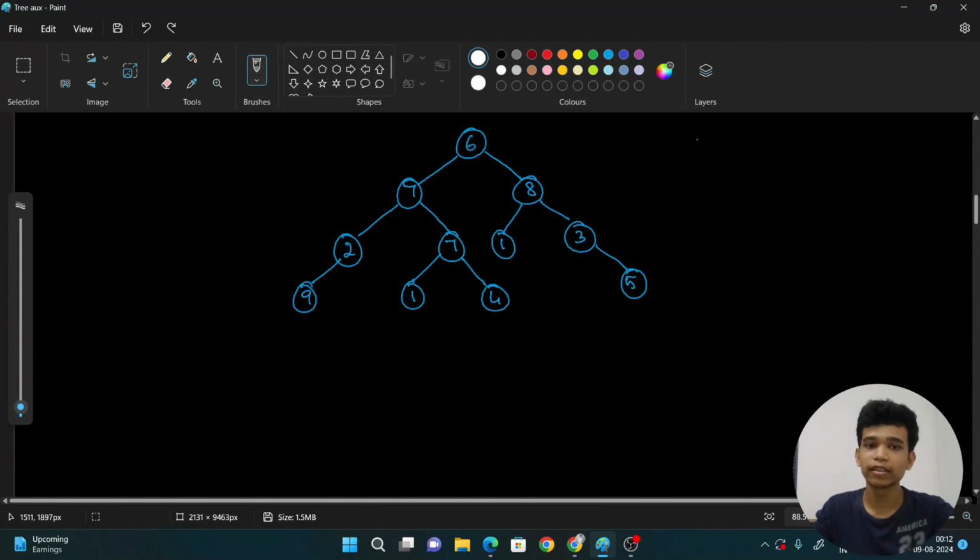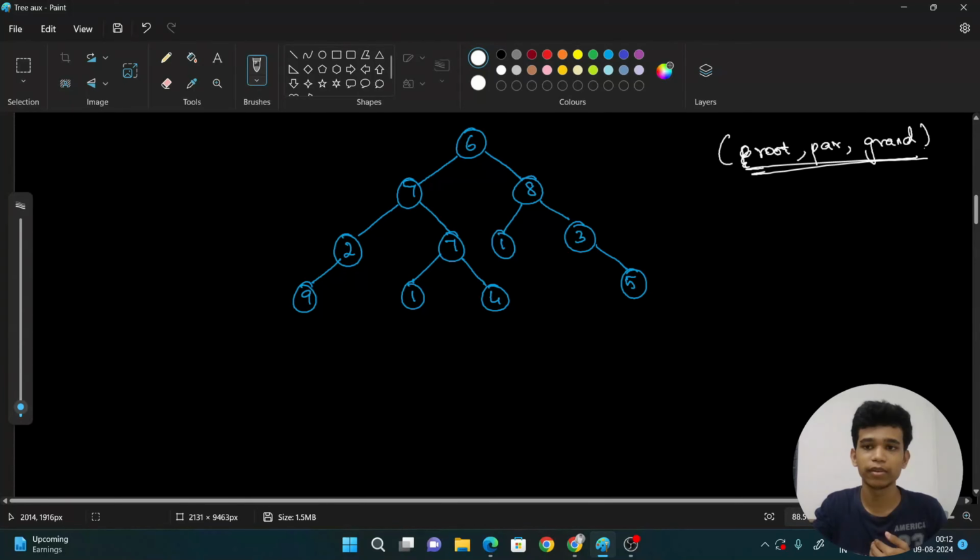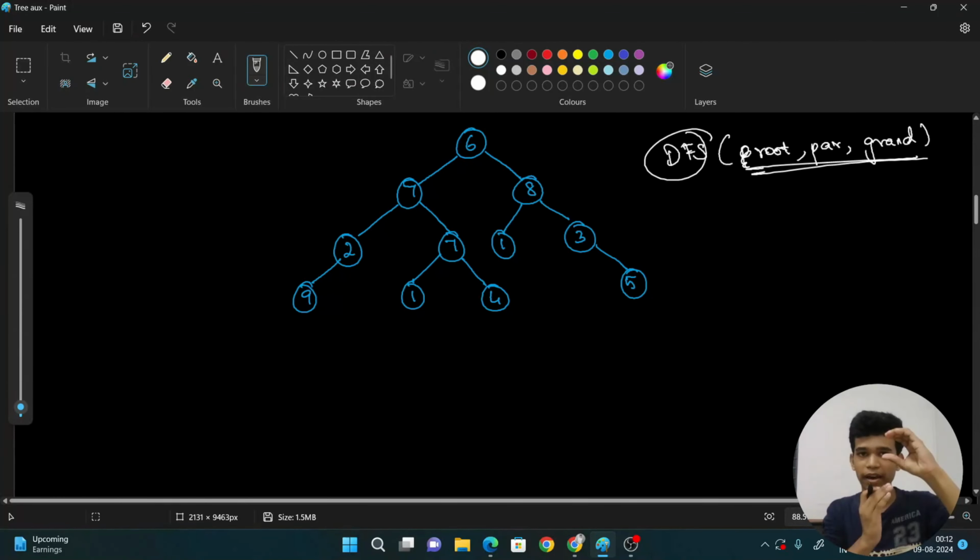So what is my approach? I want to use 3 parameters. The first parameter is the root value, that is the current child, and then I want the parent, then the grandparent. So these are the 3 parameters. And whether we are going to do a BFS or a DFS, we don't want to do a BFS. We want to do a DFS because of grandparent, parent, and child. So it is in the depth, right? So you are thinking of depth first search.